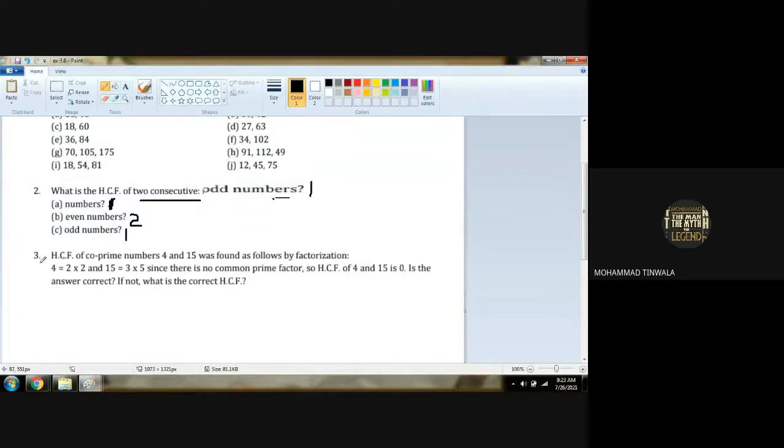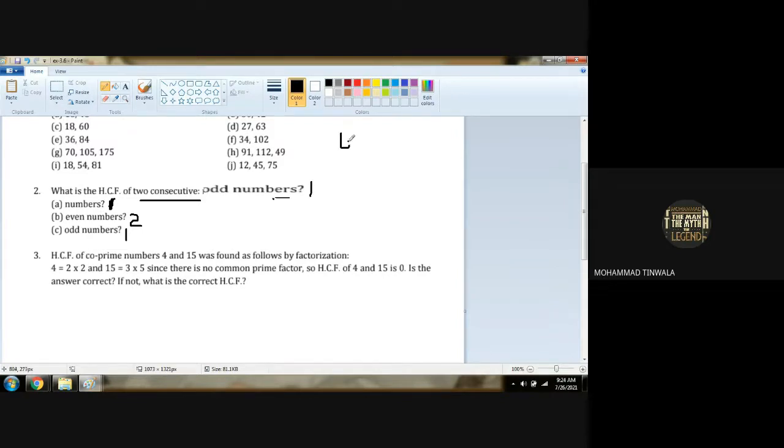Can you give the answer, beta? I have already done this in an example, 4 and 15. I discussed co-prime, if you remember. Yes, sir. So HCF of 4 and 15 is 0. 4 and 15, no common factor, what comes? If it is co-prime, one. 1. Very good, Muskan.